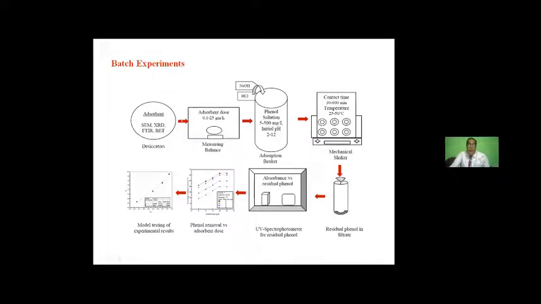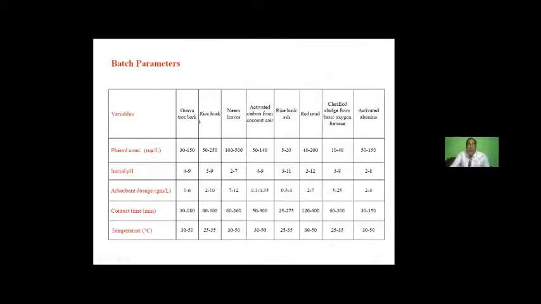First, we will be taking the adsorbent, then the quantity will be measured on the balance, and that will be mixed along with the phenol solution, and we can make it acidic, or the pH can be varied by NaOH or HCl. Then we'll put it in a mechanical shaker where the mixing will take place for a certain time. The time variation will be 30 to 600 minutes depending on the adsorbent and its characteristics, and the temperature will normally be what we can get in the ambient, that is 25 to 50 degrees centigrade. Then we will filter it, and the filtrate will be analyzed for residual phenol concentration. So these are the batch parameters.